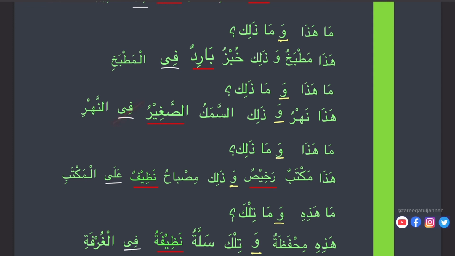So again we see here fi, harfu jar, and fin nahri, and nahri is majroor. Ma haza wa ma zalika. So we are using again and again ma haza wa ma zalika. So inshallah when you recite Quran, you will understand the meaning and its nature, how it's being used. Inshallah.